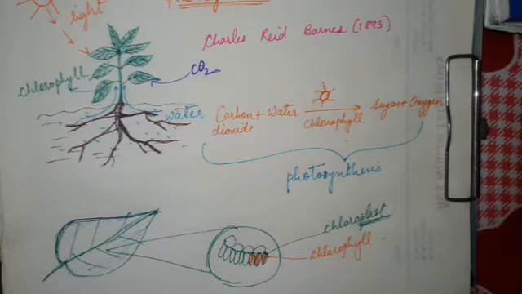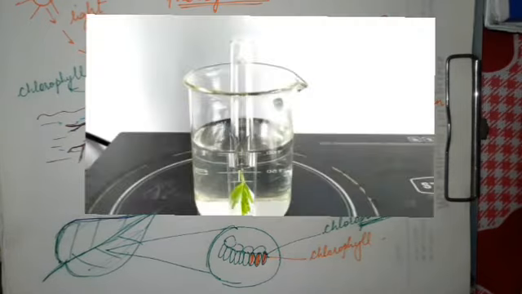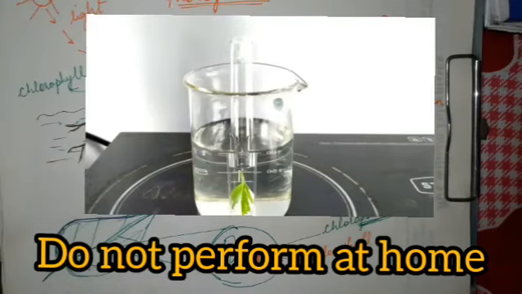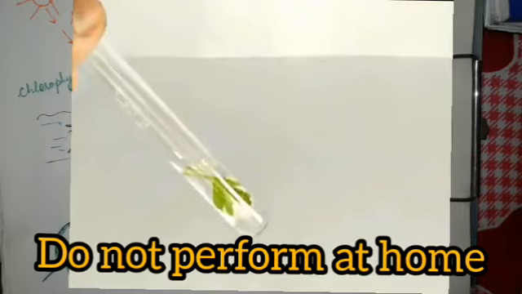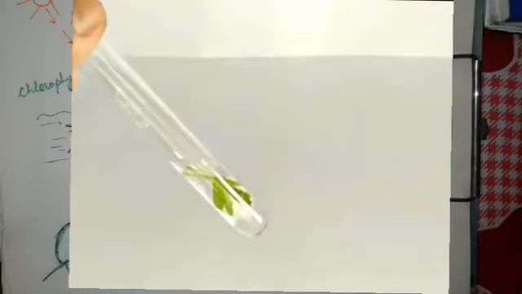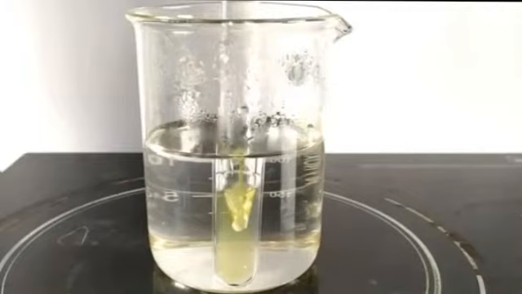If you take this coleus leaf, you have to take a beaker full of water on a stand and boil the water. After boiling the water, place the leaf in this water for about 2 minutes to soften the leaf. After that, take the leaf out and put it in a test tube about 3/4 full with alcohol. Place this test tube in very hot water for about 10 minutes.